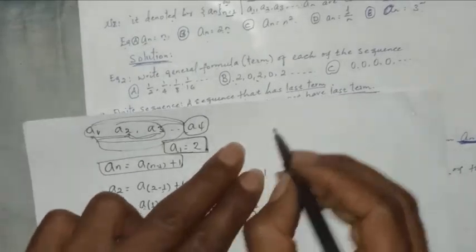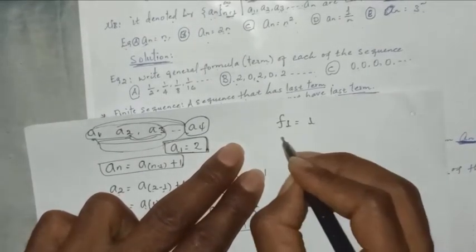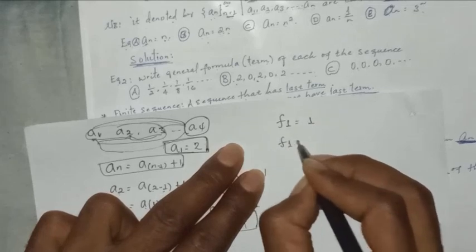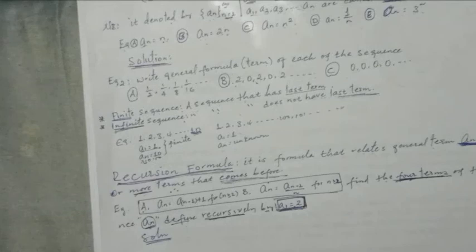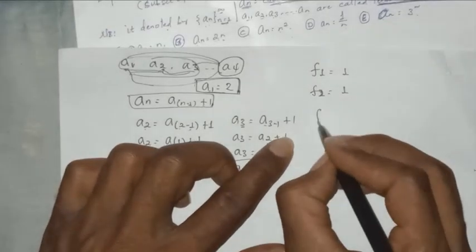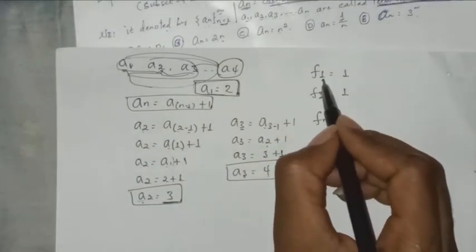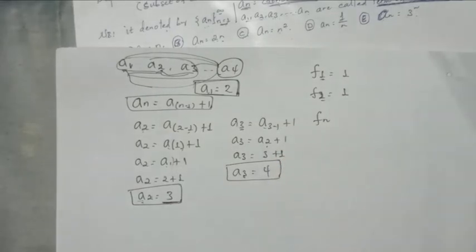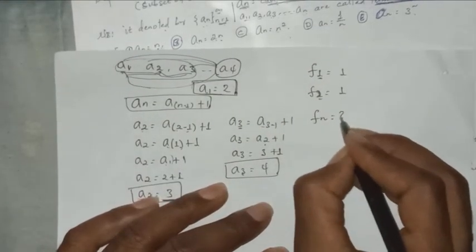What is given to us? The value of F1 is equals to 1. The value of F2 is again 1. It is in your book. F1 is 1, F2 is 1. How to find Fn? The value of Fn can be 1, 2 given to us, 3 can be, 4 can be, 5 can be. So how can we find our Fn?